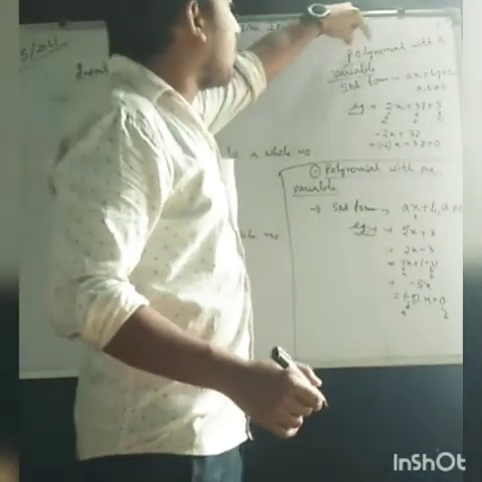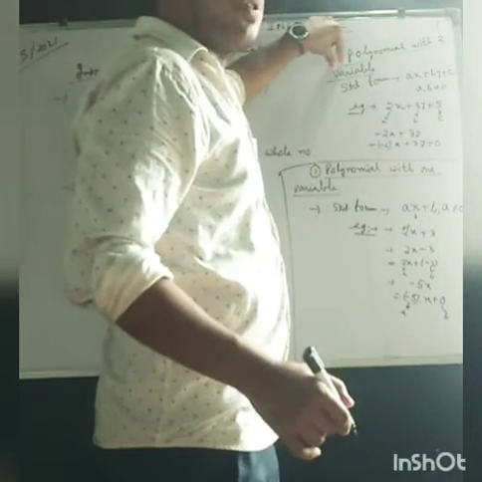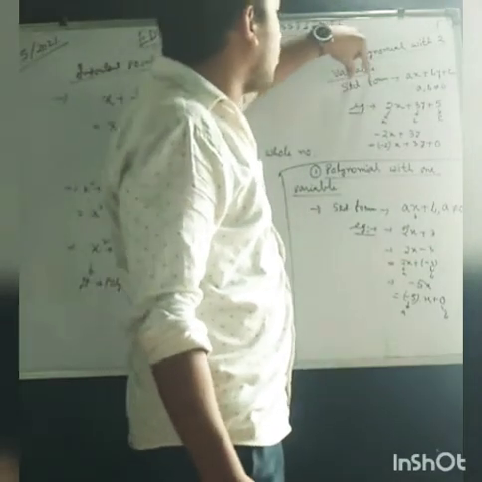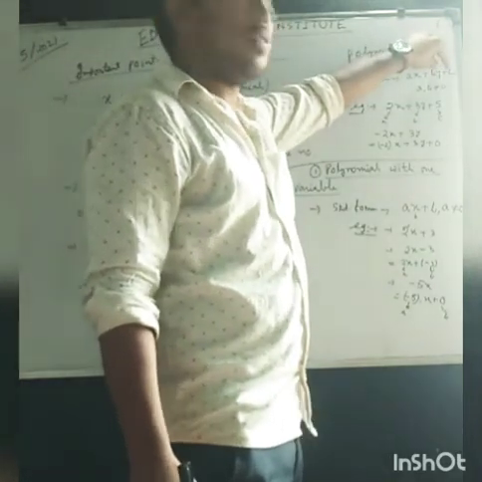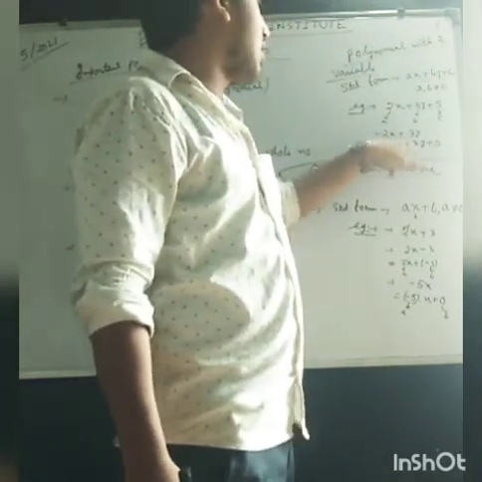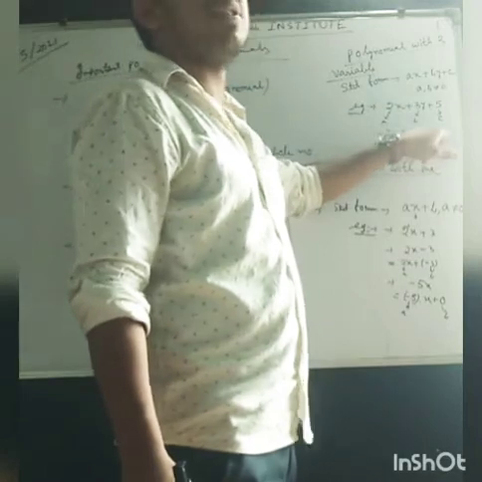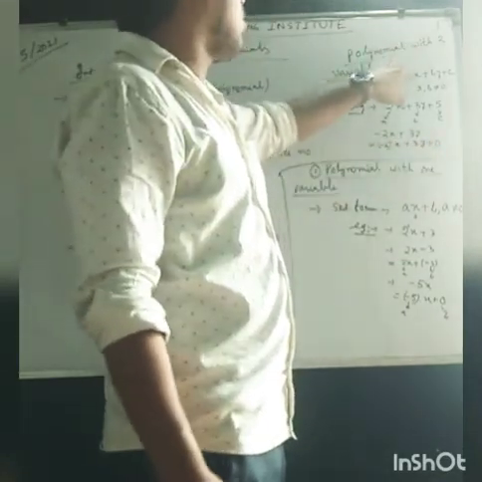So every kind of polynomial with two variables can be expressed in the standard form ax plus by plus c. That's why it is called standard.